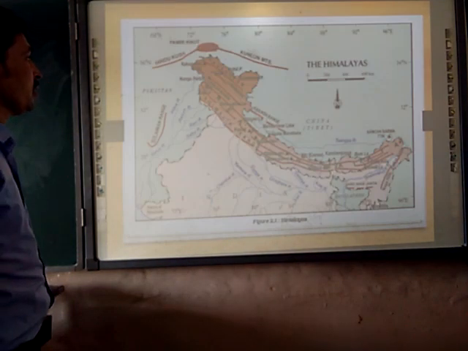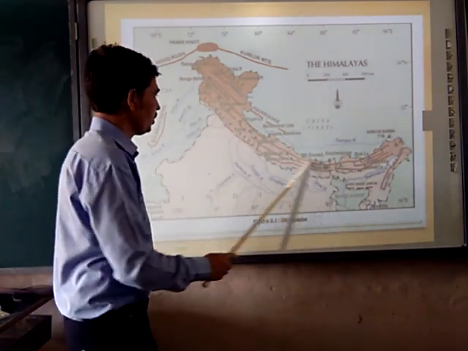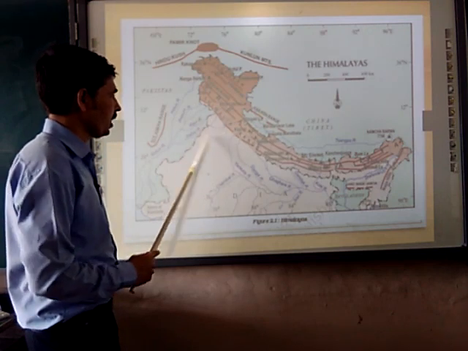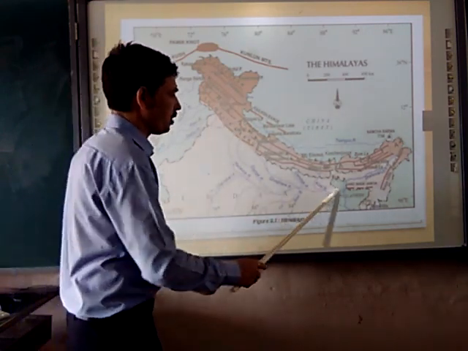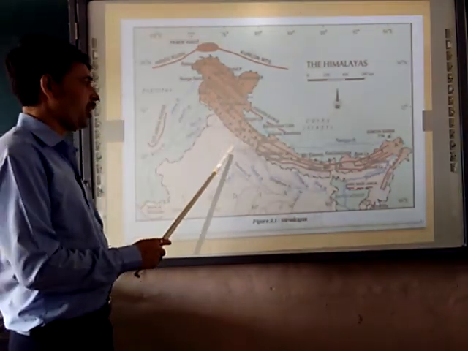Next, here you can see this. This is the Himalaya region. Here the river is here. Rivers are bringing all that eroded material and depositing it here. So this is the formation of the northern plain. So how was the northern plain formed?